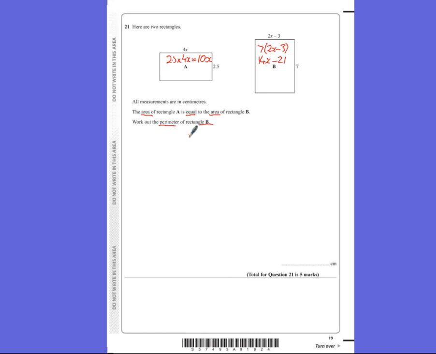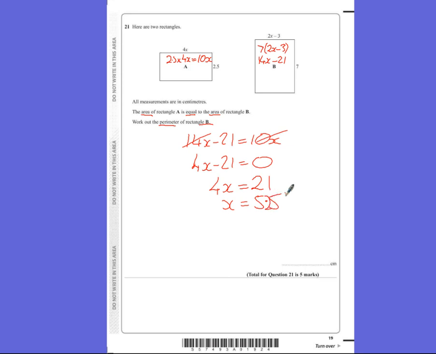Now because these are equal, we could put these equal to each other and then solve this equation. So we take the smallest amount of x off both sides, so we take 10x off both sides, which would be 4x minus 21 equals nothing. Then we're going to add 21 to both sides to get 4x equal to 21, and then we're going to divide by 4 to get x is 5.25.